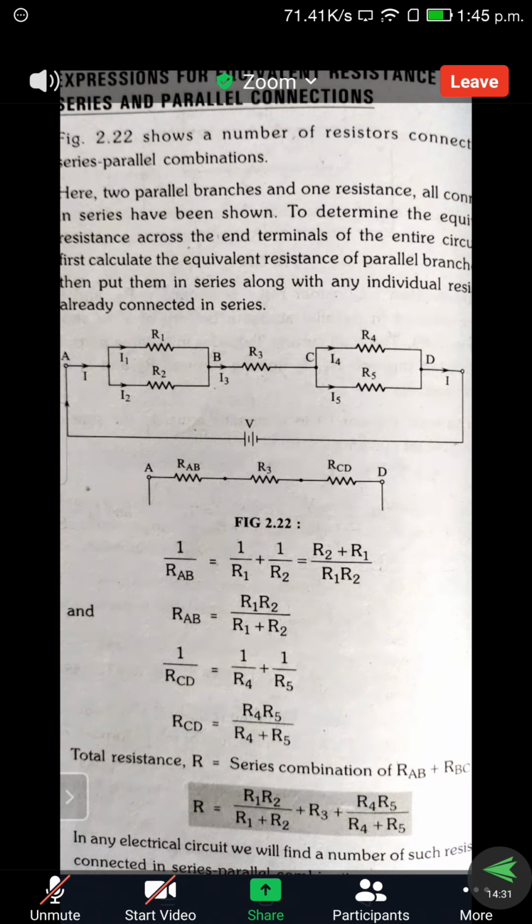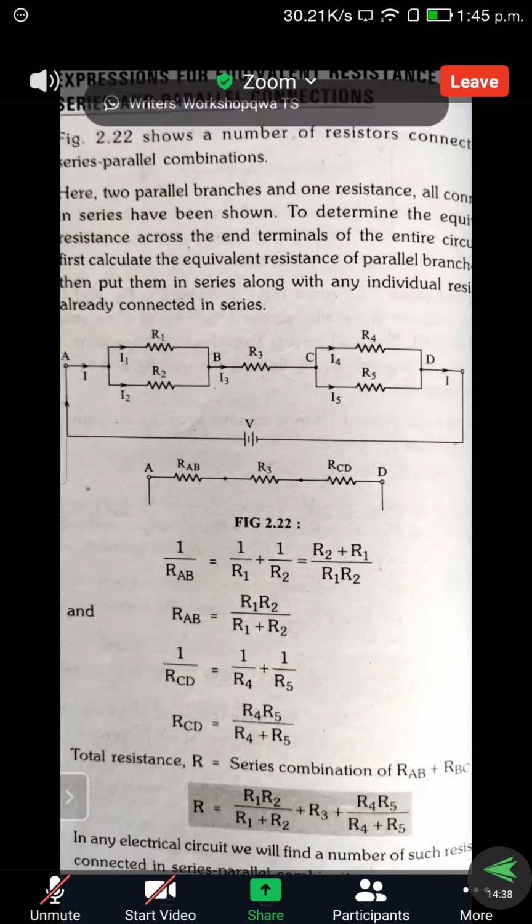So similarly in the RHS, R1 R2 comes to the numerator and R1 plus R2 comes to the denominator. So then the equivalent resistance is R1 R2 by R1 plus R2. Last class I also explained what formula we use when two resistors are connected in parallel. So those things we also discussed.